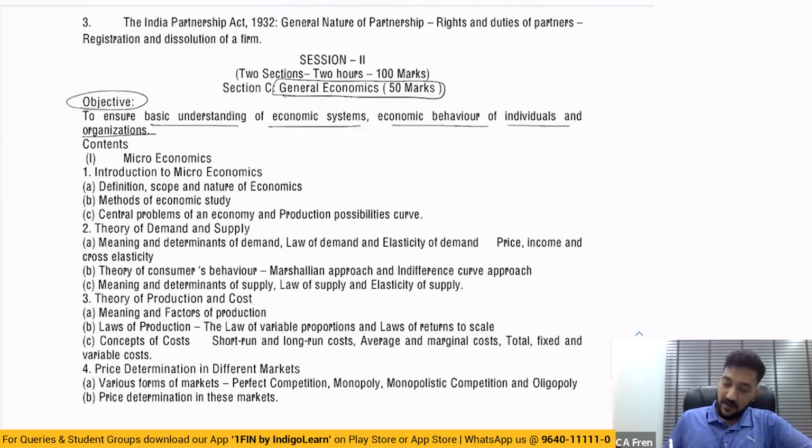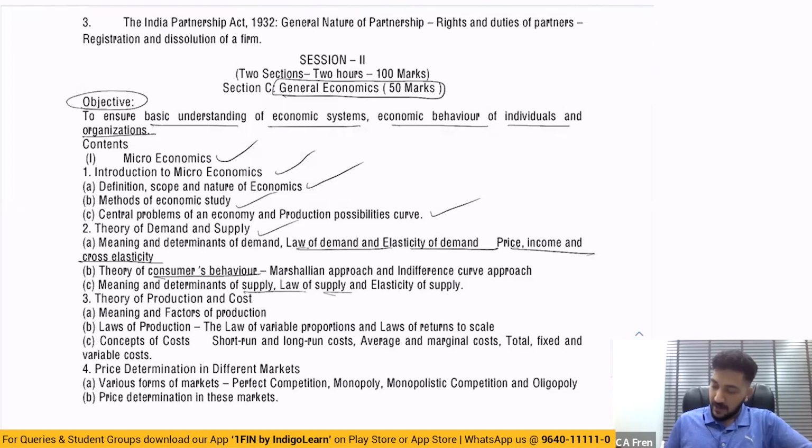So let us go and see the contents. There was microeconomics, there was introduction, definition, scope, which is even there today. There were methods of economic study, central problems, that is, various ways of dealing with the central problem of economics, and then theory of demand and supply, law of demand, elasticity of demand, price, income, and cross elasticity. And then there is consumer behavior, and then there is supply, law of supply, production and cost, factors of production, laws of production, variable proportions and returns to scale, returns to factor and returns to scale, concepts of cost, short-term, long-term, average, marginal, total, fixed, variable.